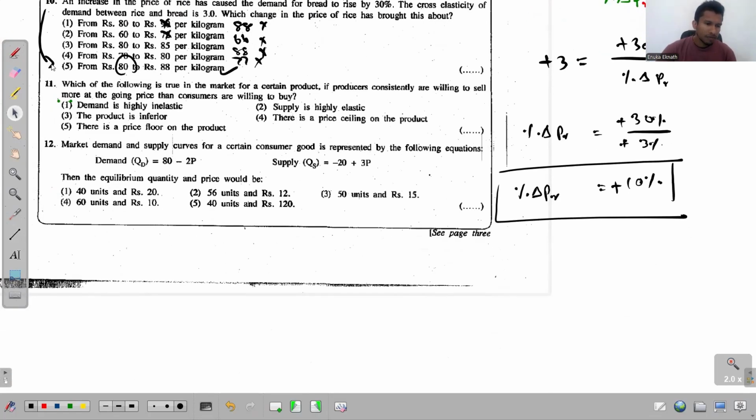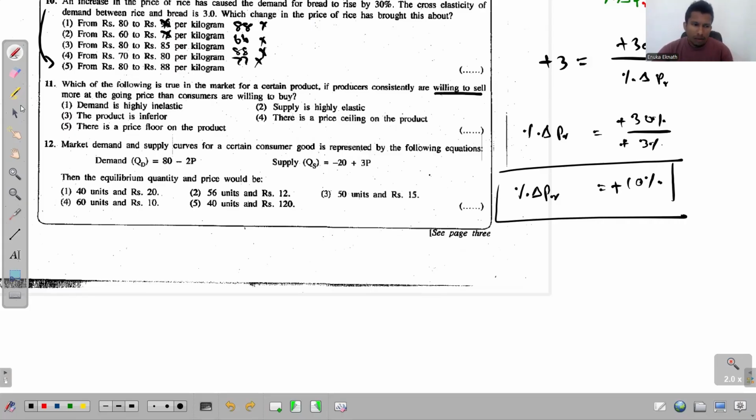Right, the 11th one. The 11th one says, which of the following is true in the market for a certain product if producers consistently are willing to sell more at the going price than the consumers are willing to buy? So simply, this talks about an excess supply. At that given price, the consumers are willing to buy less, but the producers are willing to supply more. So we see, if not in this market, we get an excess supply.